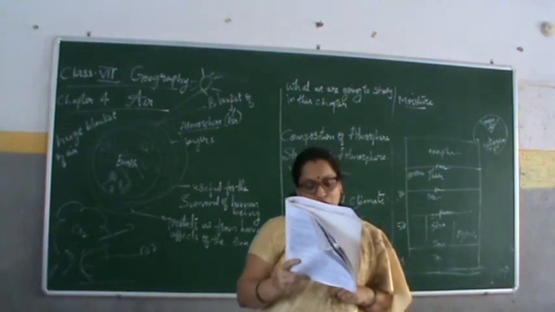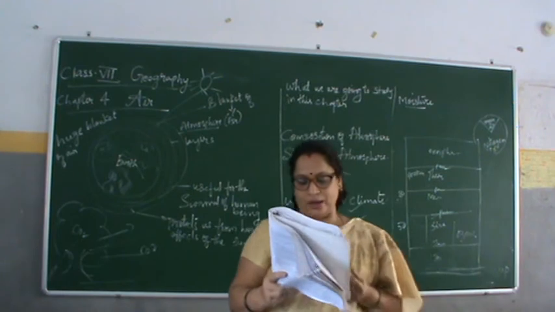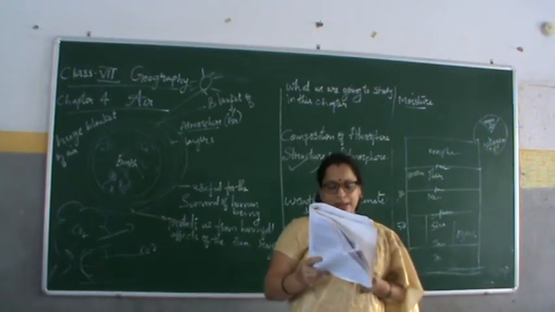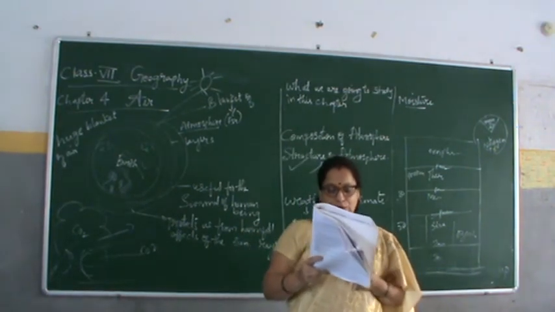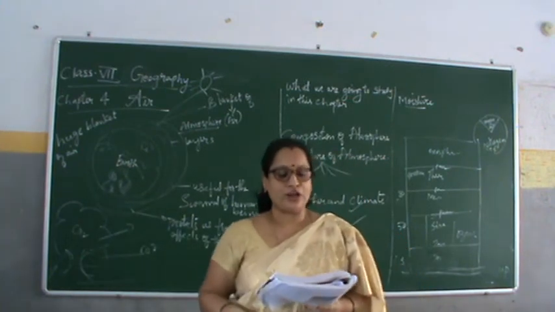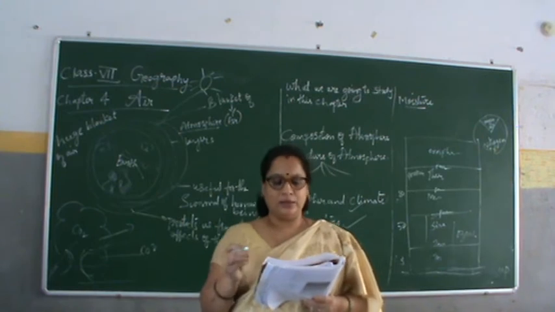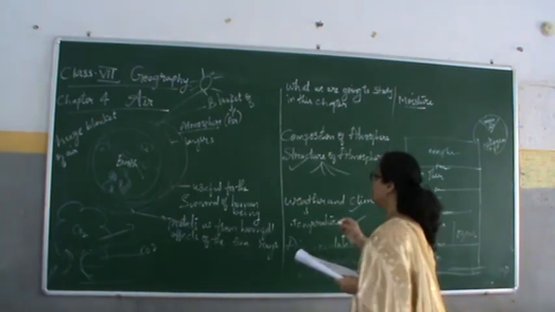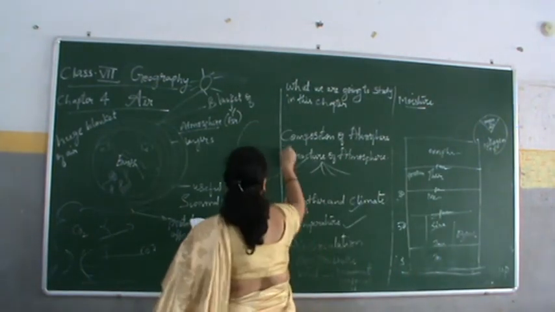Insolation is the incoming solar energy intercepted by the earth, which influences the distribution of the temperature. The amount of insolation decreases from the equator towards the poles. You see the equator here.